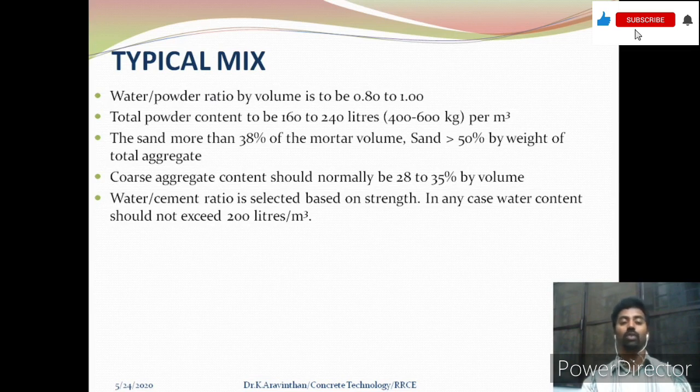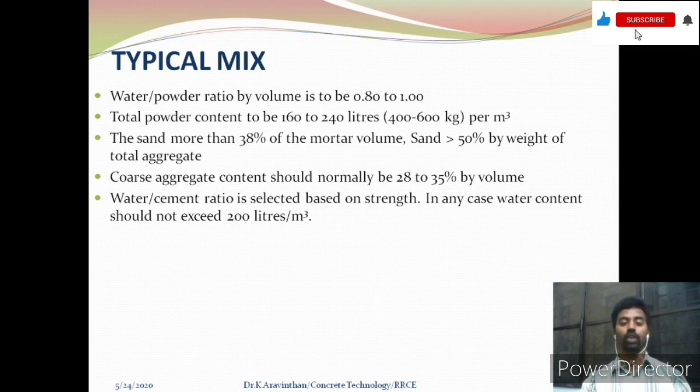So the powder can be in cement, the particles lesser than 0.125 mm, and admixtures which we are using, that is mineral admixture, that may consist of fly ash, silica fume, and the sand. So in all the ingredients, the components which are less than 0.125 mm are said to be powder. So the powder and water ratio should be 0.8 to 1 in order to achieve this.